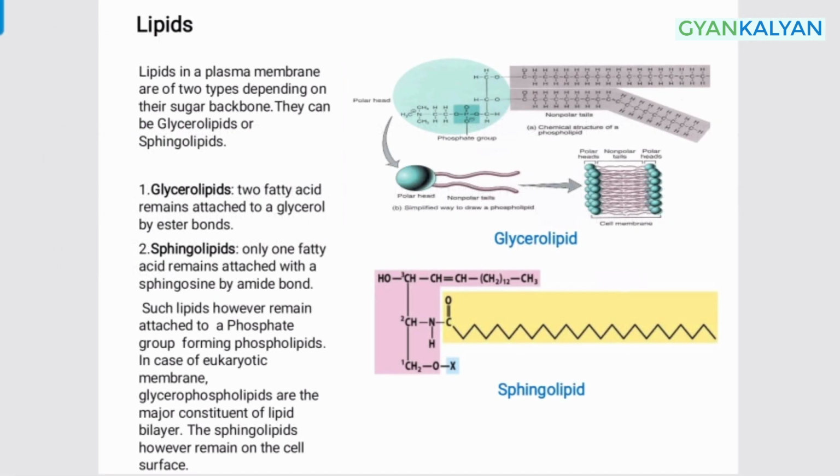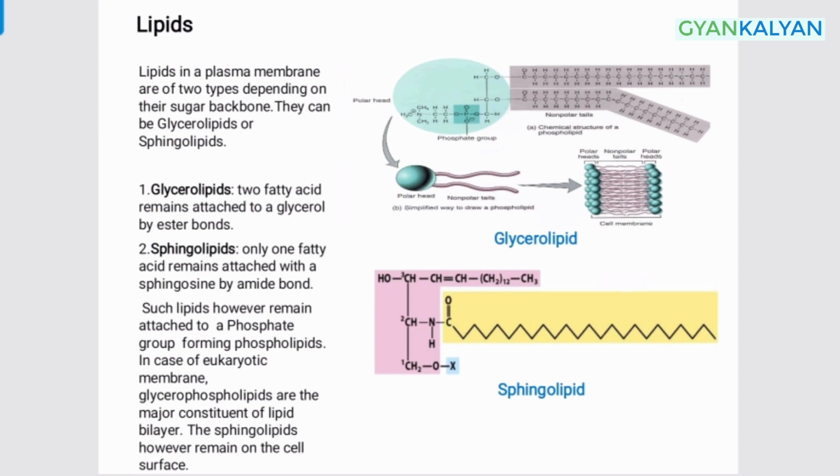If we talk about the individual components of a plasma membrane, let's first talk about the lipid. In a plasma membrane, there are generally two types of lipid, glycerolipids and sphingolipids, and this distinction is generally based on their backbone. In the first diagram, we can see that two fatty acid chains are attached to a glycerol backbone via ester bonds, forming a glycerolipid.